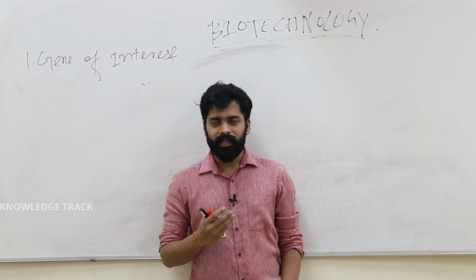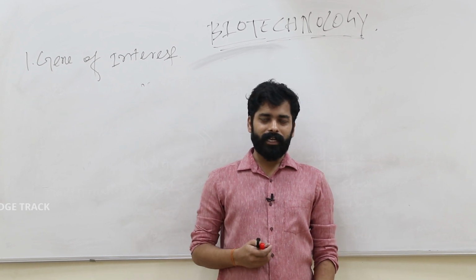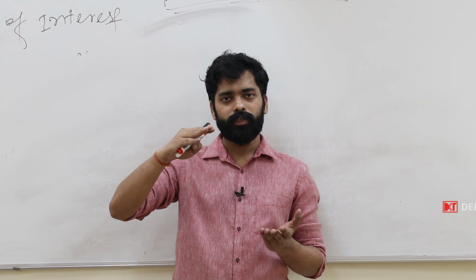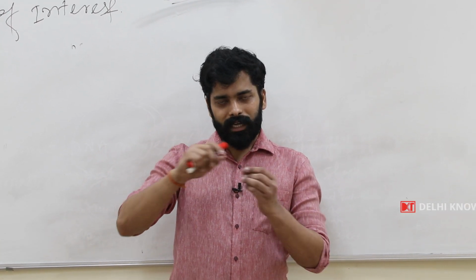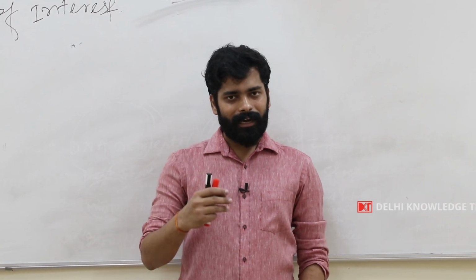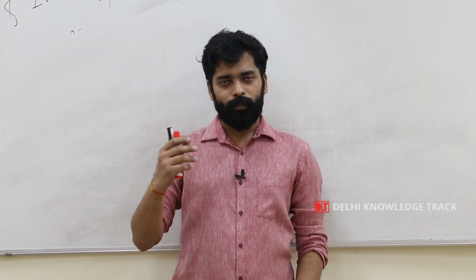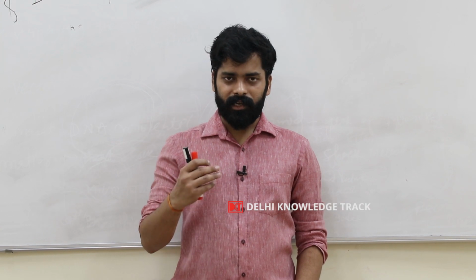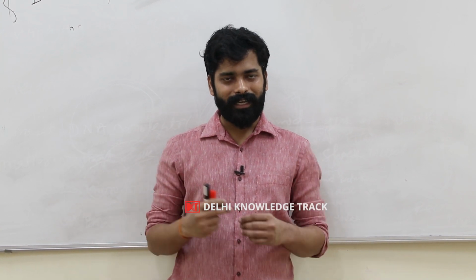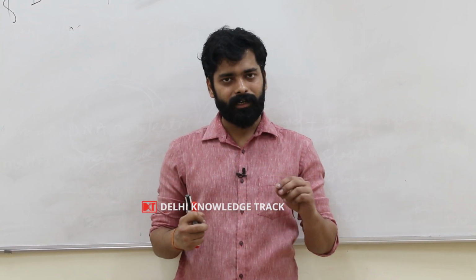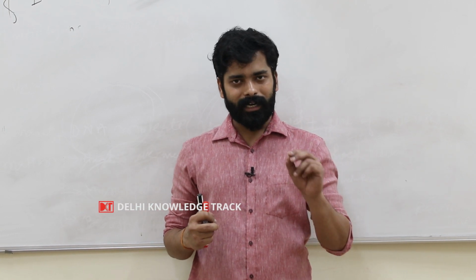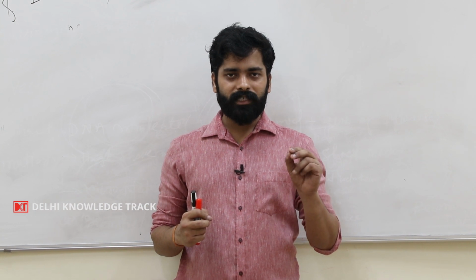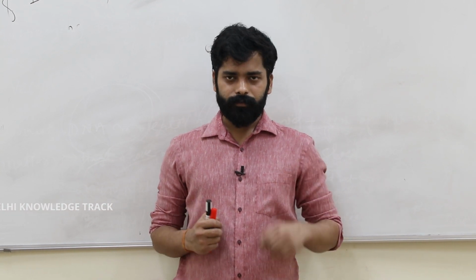We have seen 3 different steps in the polymerase chain reaction. First one was denaturation, that is separation of the 2 strands into single stranded molecules. Second one was annealing of primer at a lower temperature like 55 degrees Celsius. The third step was extension, and extension always takes place at the 3' end, because the 3' end contains an OH group, and the OH group is required for the addition of nucleotide.